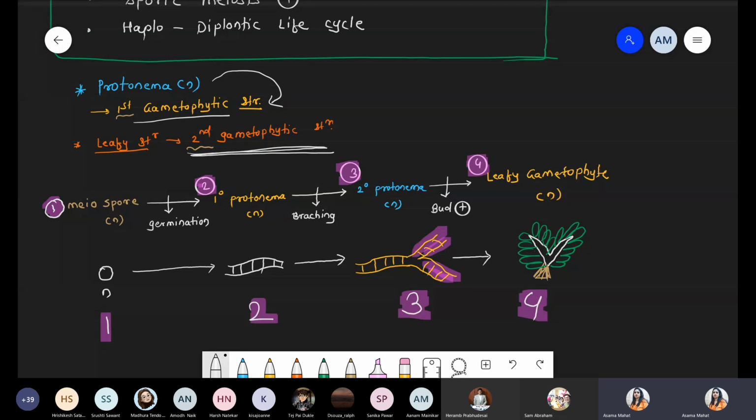So now all this information is here. Can you tell me, out of protonema and leafy gametophyte, which one is short-lived? Will protonema be short-lived, or will the leafy gametophyte be short-lived? The first gametophytic structure or the second gametophytic structure, which is short-lived? Very good, Yash. Yes, that is protonema. Very nice.